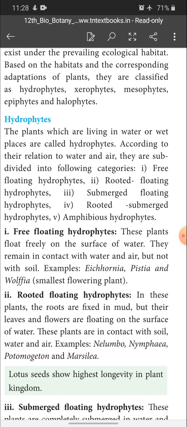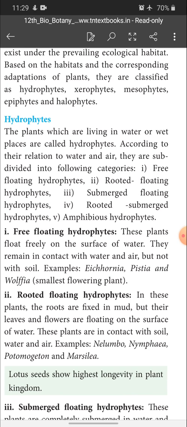According to their relation to water and air, they are subdivided into the following categories: free floating hydrophytes, rooted floating hydrophytes, submerged floating hydrophytes, then rooted submerged hydrophytes, amphibious hydrophytes. Okay, so based on their need of water, hydrophytes are divided into 5 major types. One is free floating hydrophytes. That means the entire plant is afloat over the surface of water.